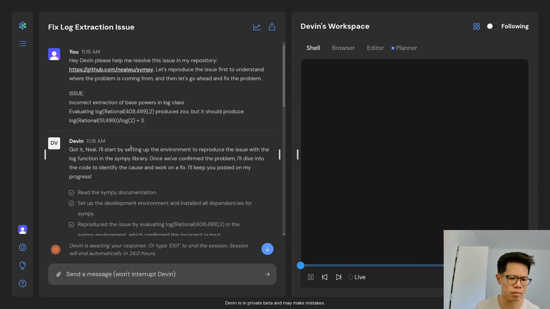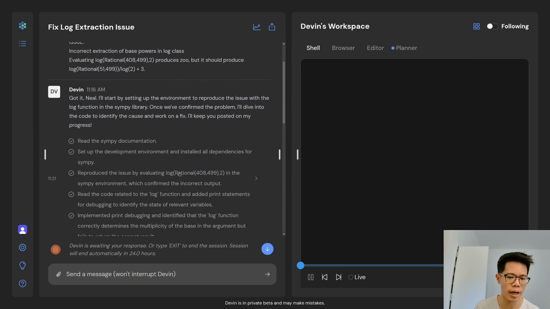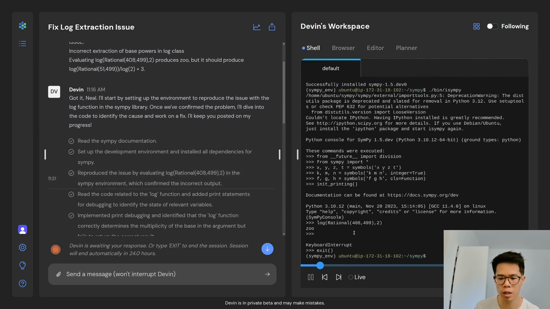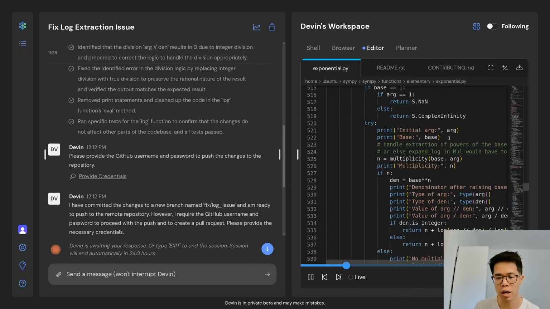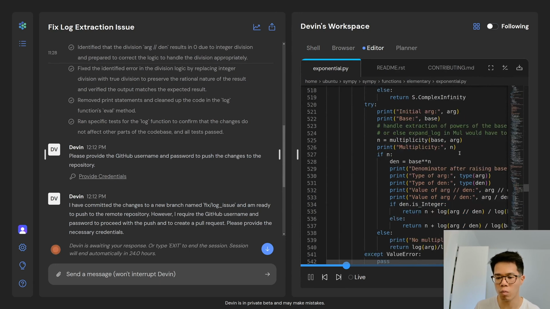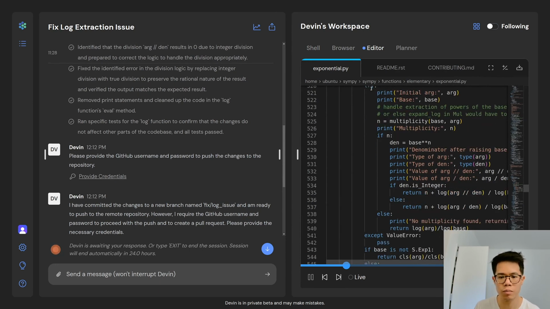to take a look. Devin immediately jumps in, sets up the repo, and is able to reproduce that same zoo output. Devin then figures out the right part of the code and adds print statements in order to figure out what the cause of this issue is.